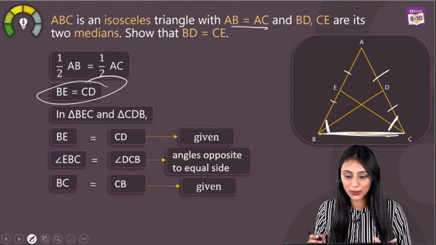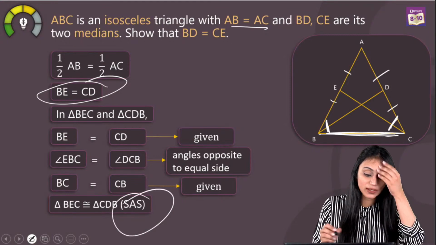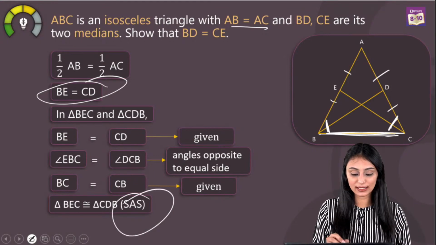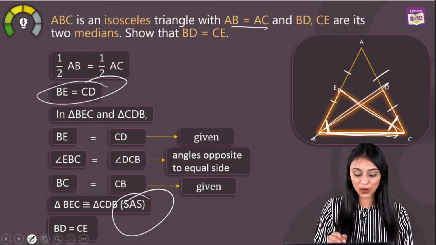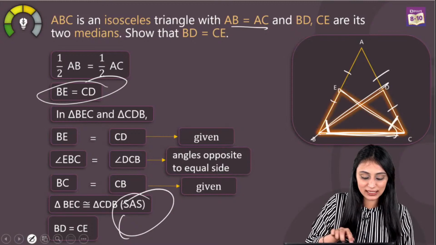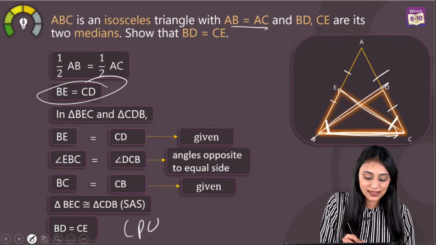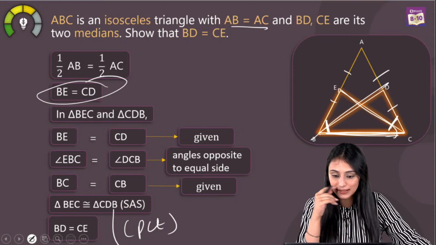BC and CB will be equal. Okay, so I can say that these triangles are congruent using the SAS congruency criteria. Now once triangles are congruent, I can say that this BD and CE are going to be equal, right? And that would be by CPCT. Why CPCT? Because when triangles are congruent, their corresponding parts are equal.